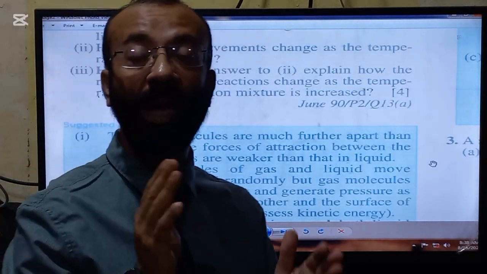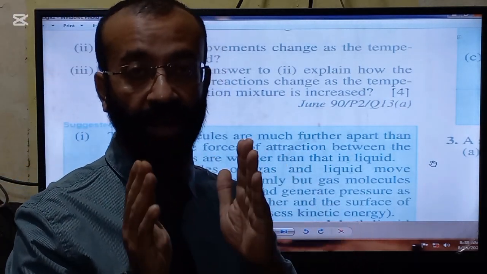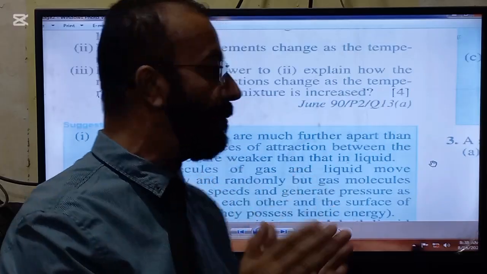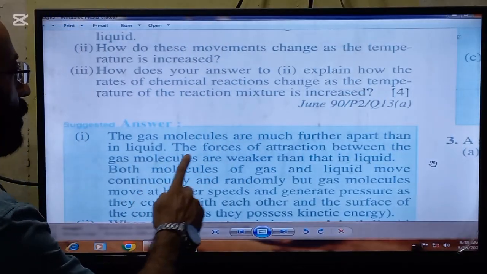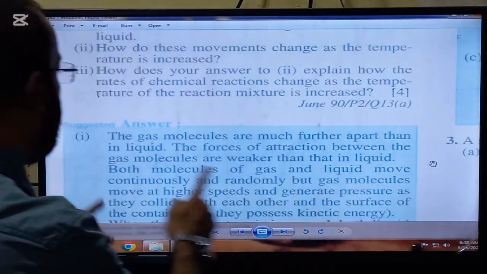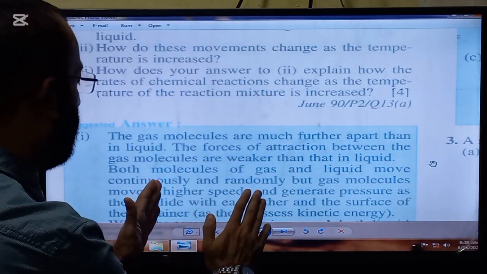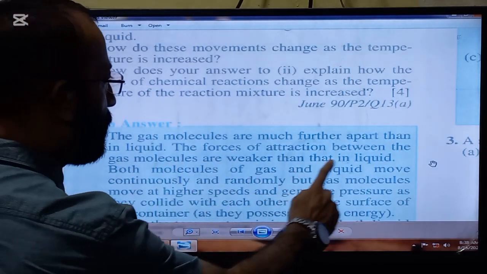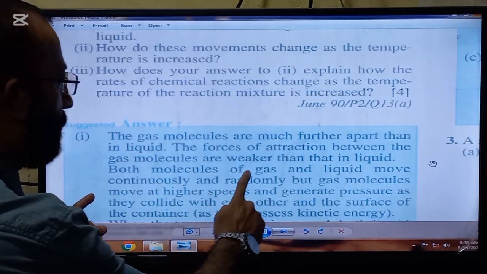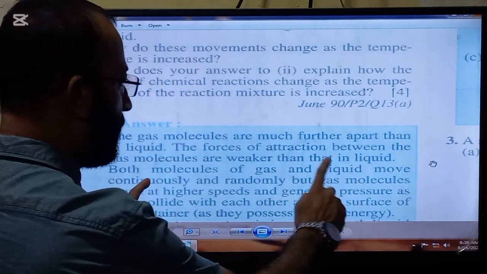So you have to compare the gas and liquid. Look now, the gas molecules are much further apart than in liquid. This is the first difference that you have given in the paper. The forces of attraction between the gas molecules are weaker than that in the liquid. This is the second point.